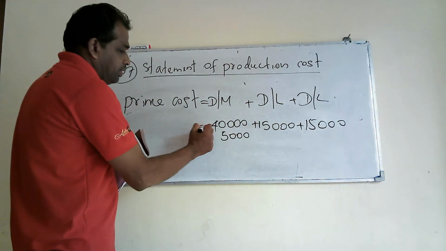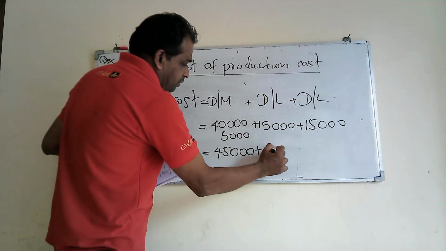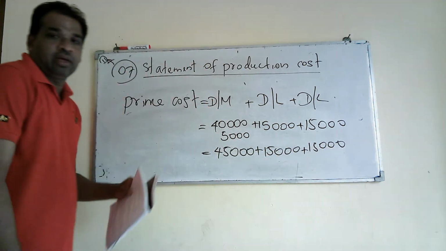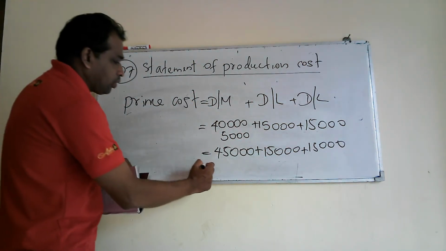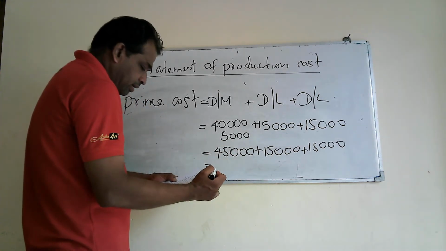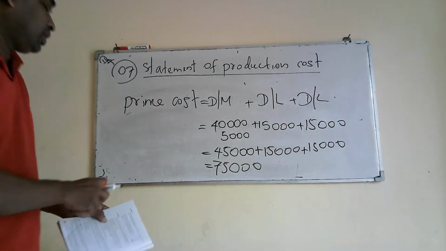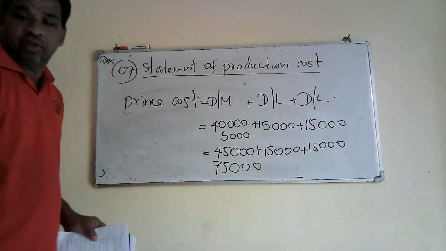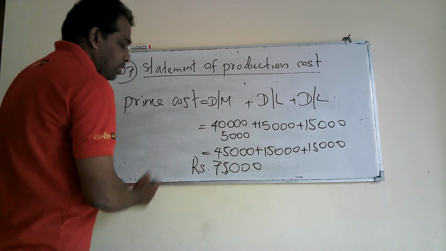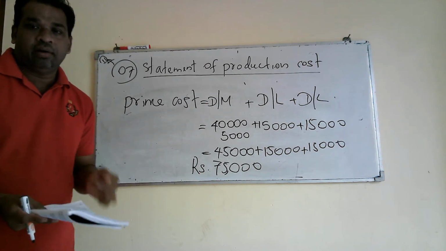Right. Then we can take the answer here, 45,000. Again 15,000 direct labor and direct other expenses will be another 15,000. Right. We can take the total: 15 plus 15, 30, 30 plus 45 will be 75,000. Right. In the exam you have to write the symbol of the Sri Lankan rupee like this. Okay. We got the final answer. The prime cost is 75,000.